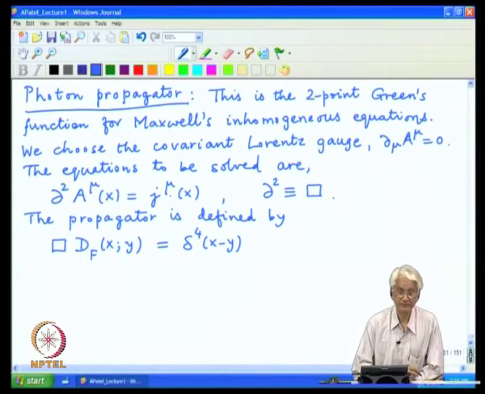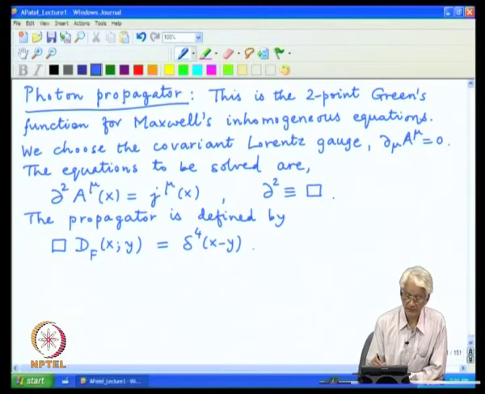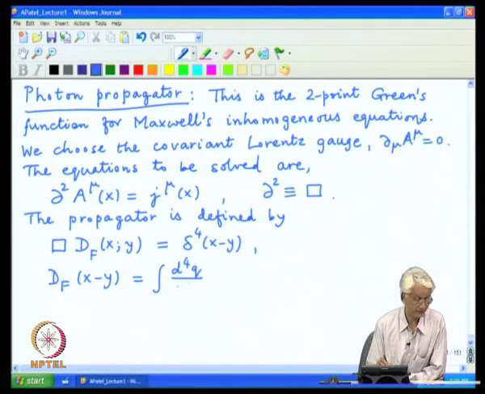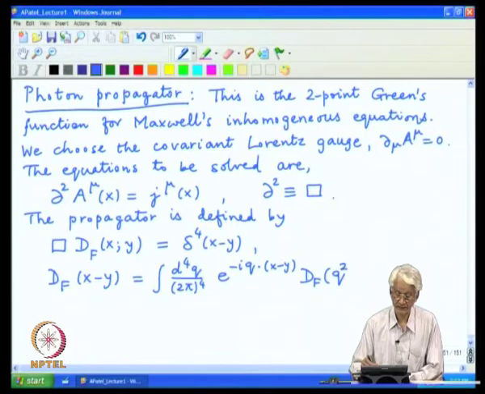So, it is the same equation, but the current is now used as a point object, and it is very clear that because of the translation invariance of the problem, the 2-point function does not depend on x and y independently, it only depends on the relative separation of the 2 coordinates, and in principle you can also describe its Fourier transformed version, which will depend explicitly on the momentum conjugate to the separation x minus y, and the notation is just the Fourier phase factor, and on the right hand side I am going to write D F of q square.